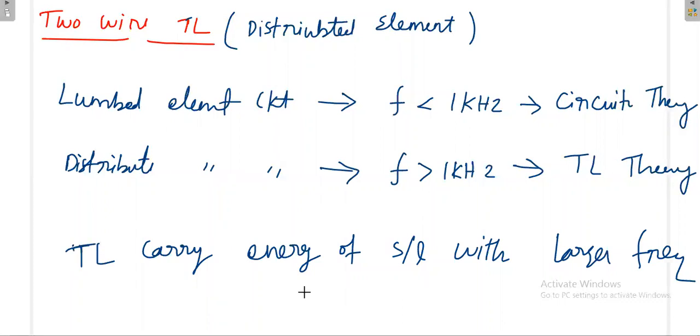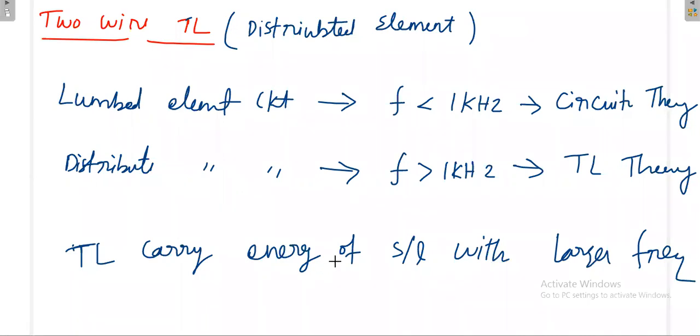Please don't confuse this with the transmission line that is available in electrical. In electrical also you have transmission lines, but that transmission line carries energy only at the frequency of 50 hertz, not at a higher frequency. But our transmission lines, in case of electronic circuits, carry the energy at a larger frequency. So the analysis is completely different. Don't compare with the transmission lines of electrical people. Our transmission line carries energy from one end to another end with a signal of larger frequency.